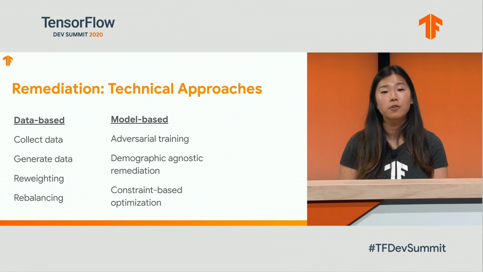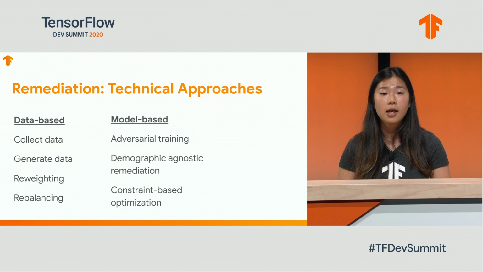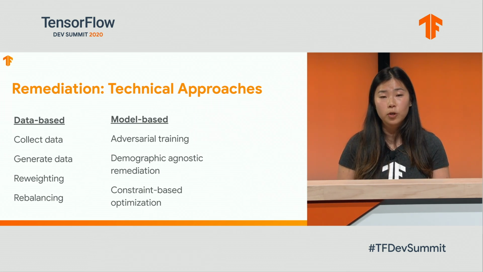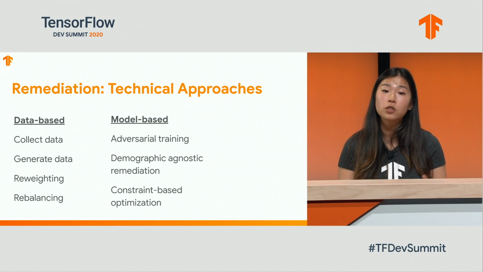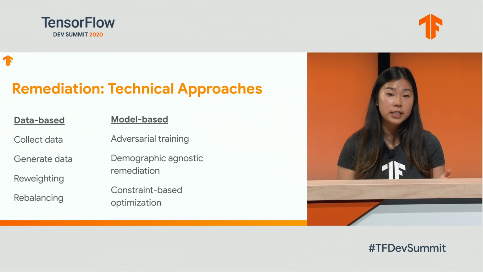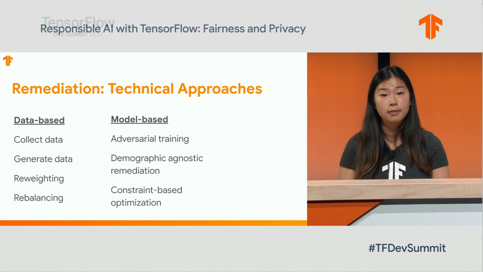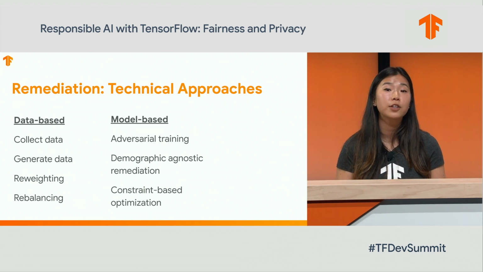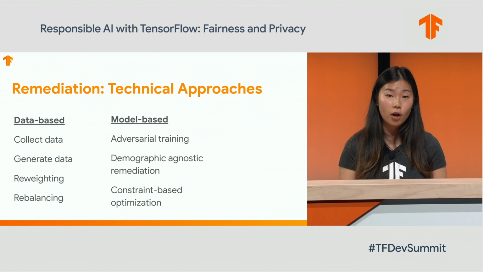One of these approaches is adversarial training, in which you penalize the extent to which a sensitive attribute can be predicted by the model, thus mitigating the notion that the sensitive attribute affects the outcome of the model. Another methodology is demographic agnostic remediation, an early research method in which the demographic attributes don't need to be specified in advance. And finally, constraint-based optimization, which we will go into more detail on over the next few slides in a case study that we have released. Remediation, like evaluation, must be used with care. We aim to provide both the tools and the technical guidance to encourage teams to use this technology responsibly.